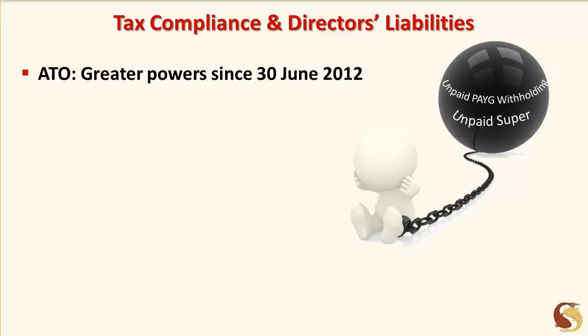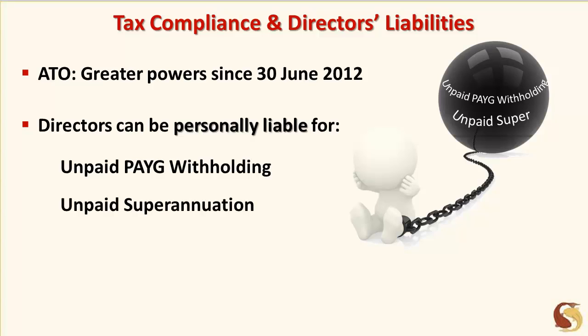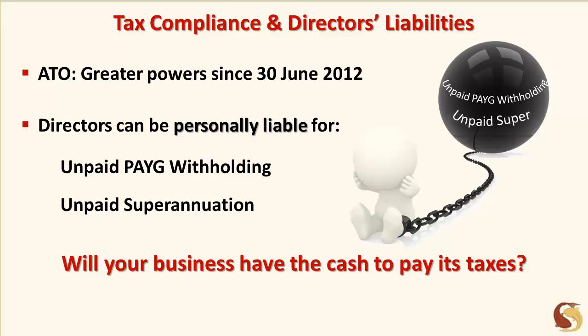Since the 30th of June 2012, the Australian Tax Office has had greater powers to make a director personally liable for a company's pay-as-you-go withholding tax and employee superannuation entitlements. So it's even more important than ever that company directors ensure that the business can meet its tax obligations. Sound cash flow planning and management is vital to ensure that tax payments can be made when due.